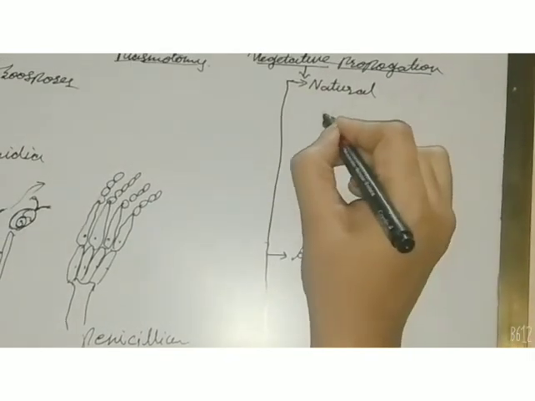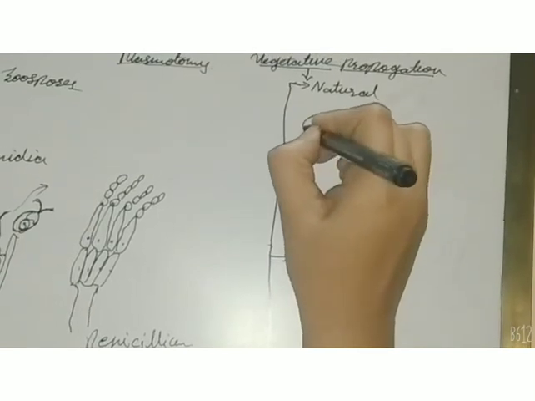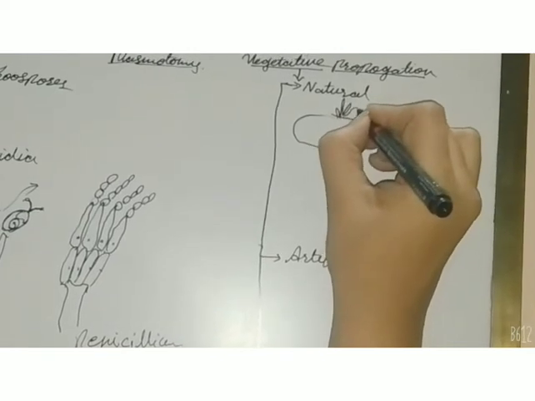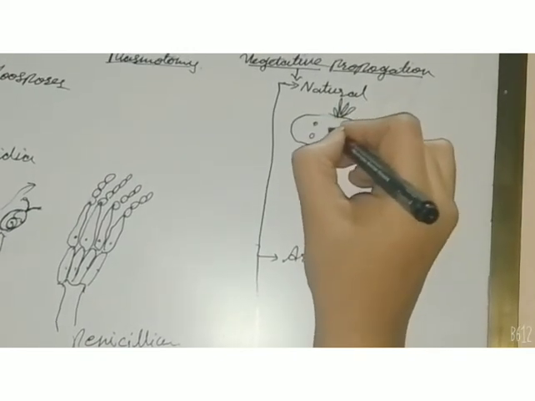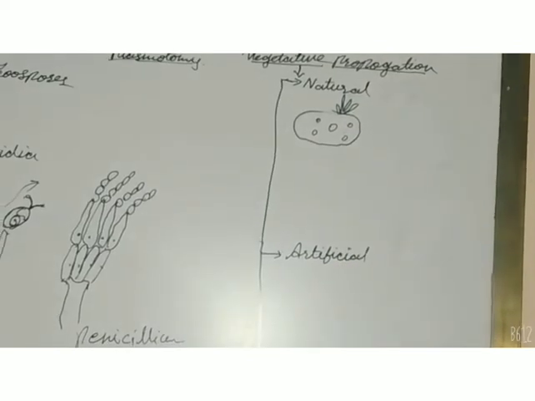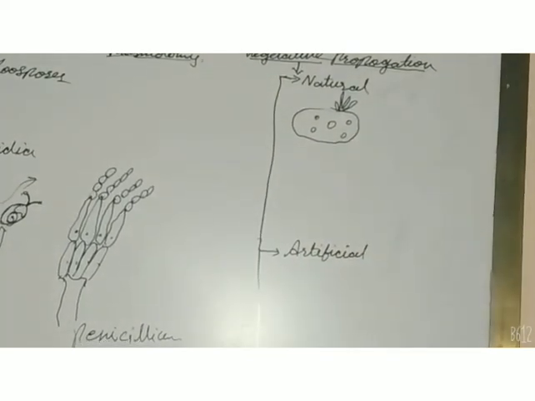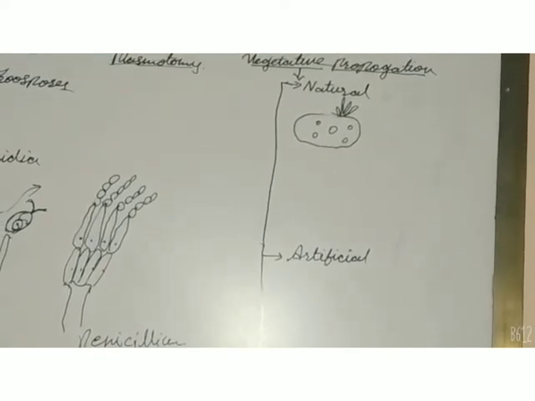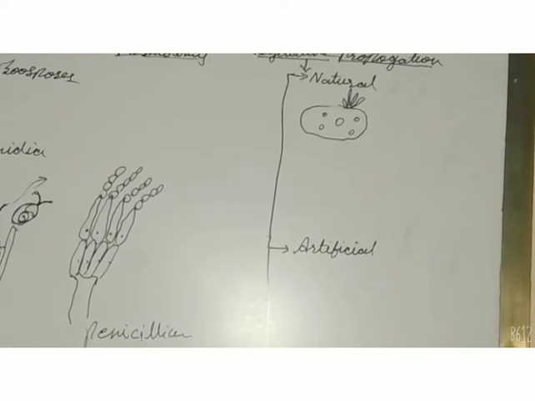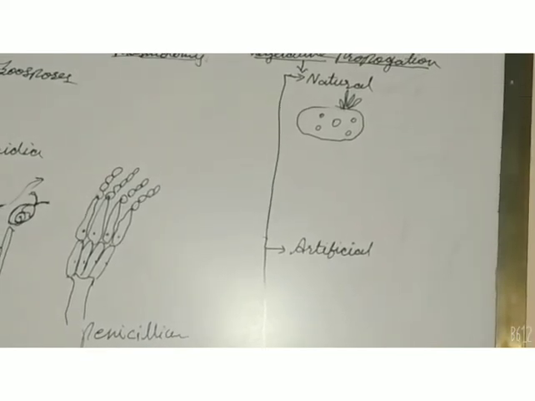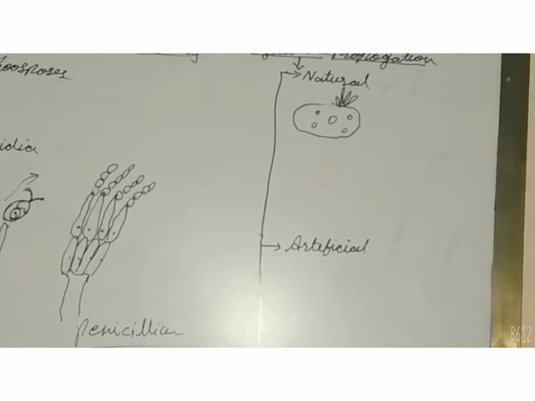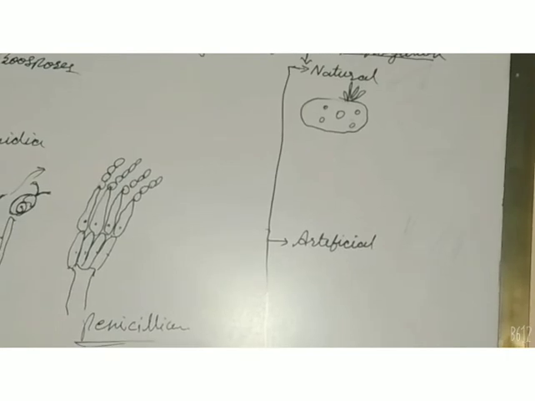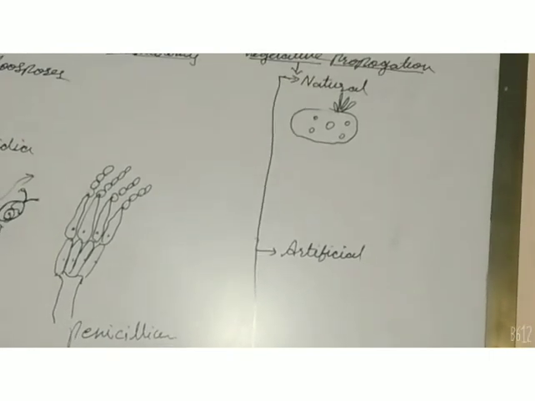These are the reproductive units which are present in the plant body. Means if we want to grow a plant without seed and root, then we can propagate it vegetatively. So natural vegetative propagation takes place by means of root, stem, and leaf, which have their vegetative propagules. These reproductive units in an organism, which are responsible for the formation of a new organism, are called vegetative propagules, and they are present in root, stem, leaf and some other parts of the plant.